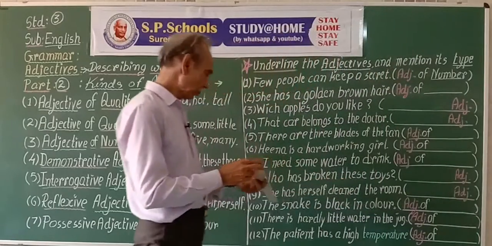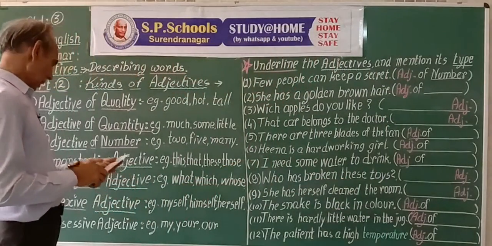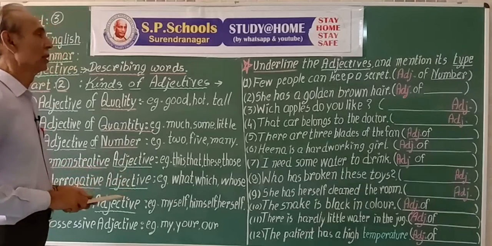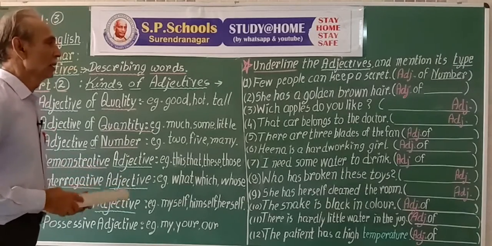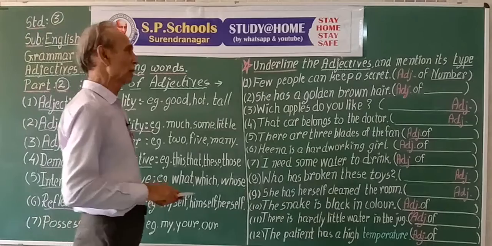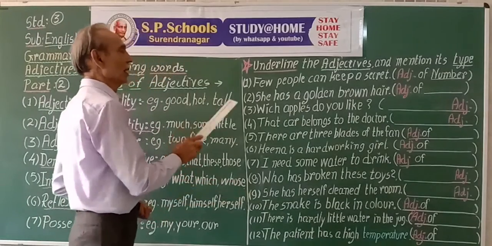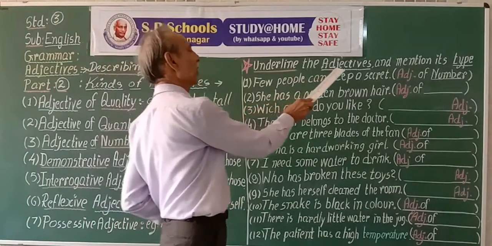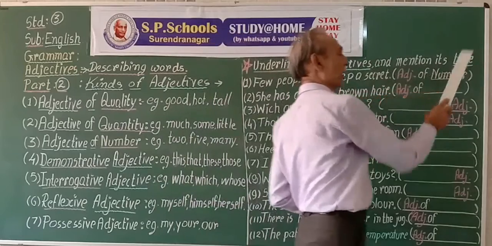Now, let us work out some exercises. Underline the adjectives and mention its type.